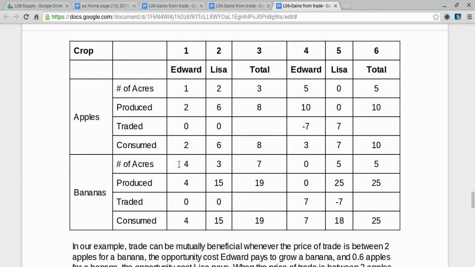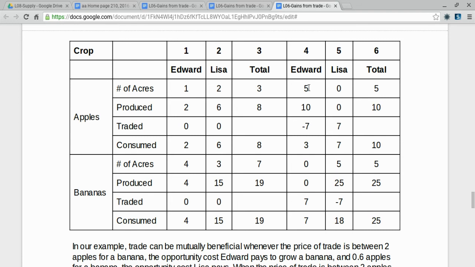Edward's got 4 acres allocated to bananas. Lisa has 3, which means he produces and consumes 4 bananas. Lisa produces and consumes 15 bananas. They produce a total of 19 bananas and consume a total of 19 bananas.